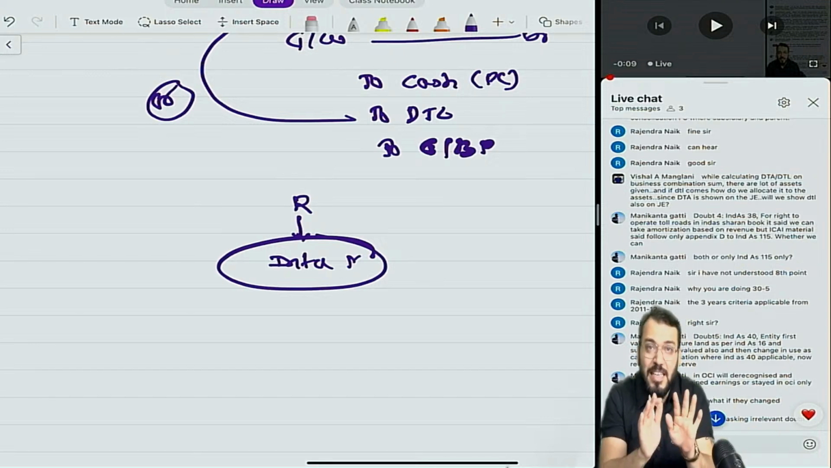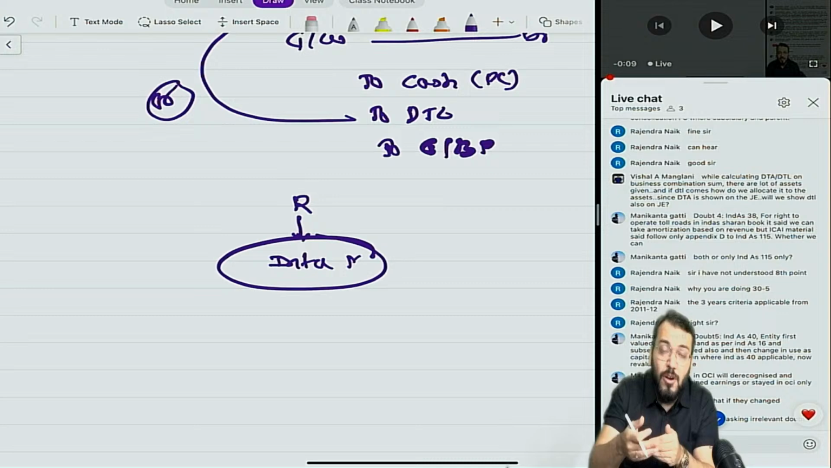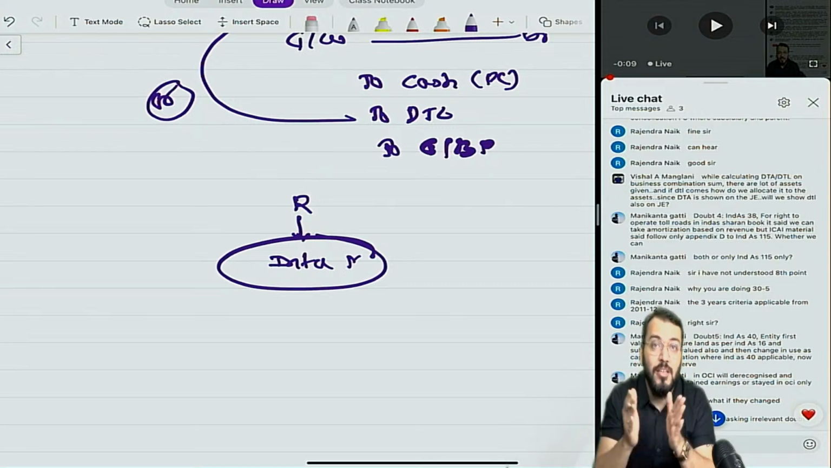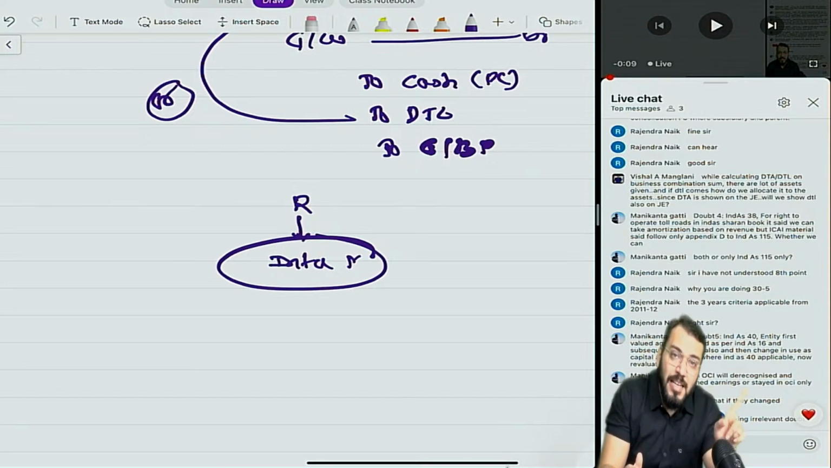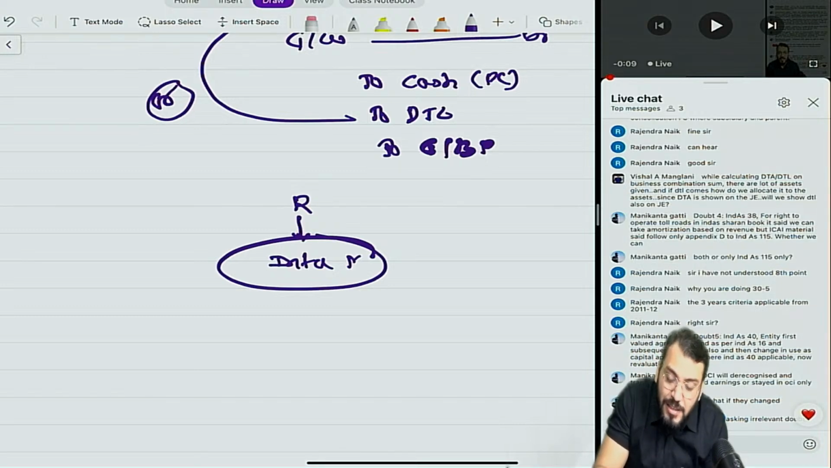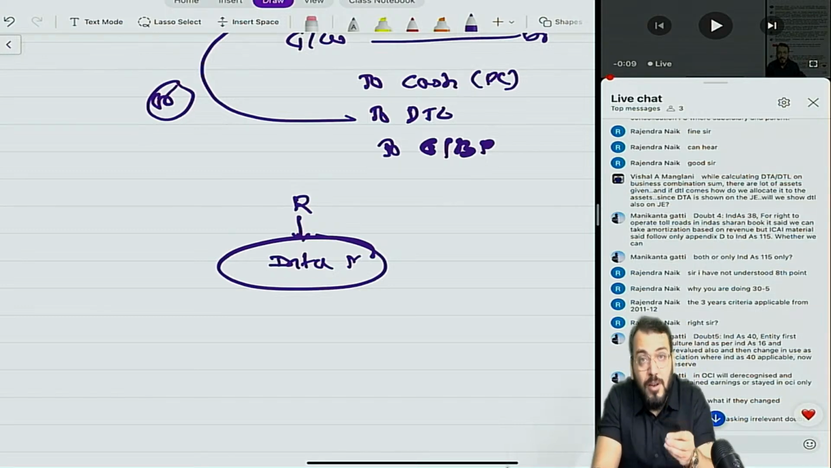Ind AS 38 has not given any point for revenue recognition. Means for revenue recognition you need to go to Appendix D to Ind AS 105. Don't club these two points. Look, if you club these two points, then you'll be confused. For the intangible asset, Ind AS 38 says that you can use revenue based amortization. Correct. Now Appendix D to Ind AS 105 says that for revenue recognition apply Appendix D. So there are two models, financial asset model and intangible asset model. I hope you have understood.